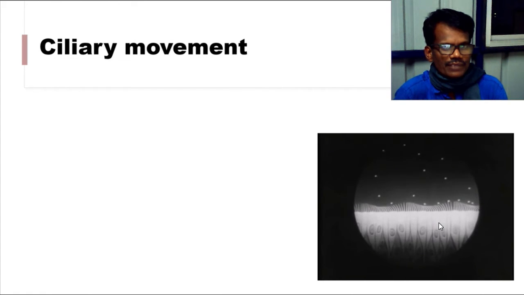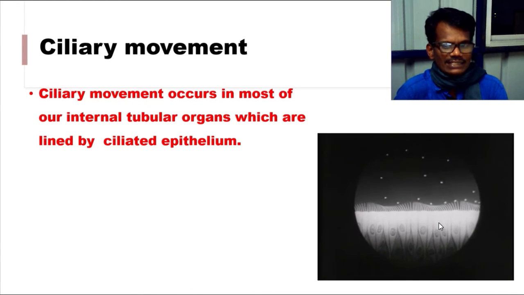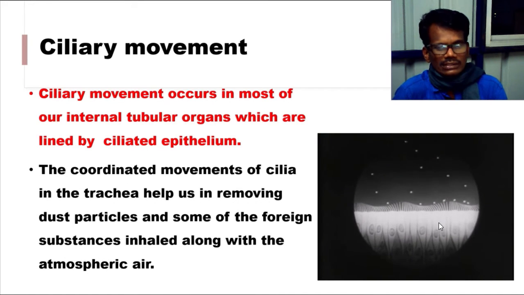Next we have to see the next type, that is ciliary movement. Ciliary movement occurs in most of the internal tubular organs which are lined by ciliary epithelium, and the coordinated movements of the cilia in the trachea are helpful for removing dust particles, excess mucus and other things. So it is helpful for bringing out these dust particles from the respiratory tract, in which the ciliary cells are very much helpful.